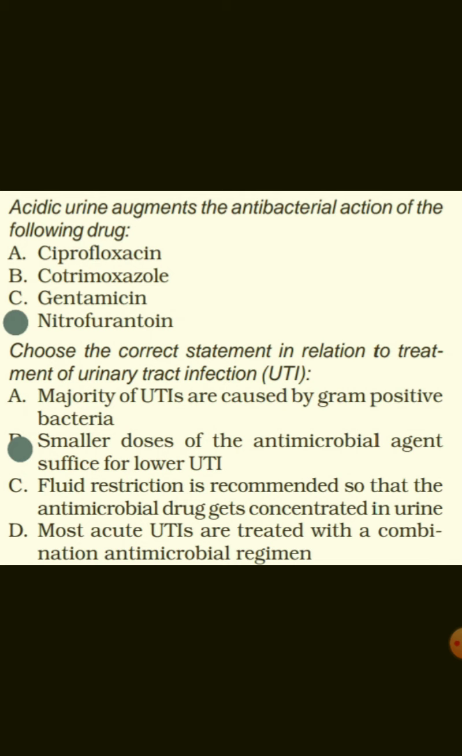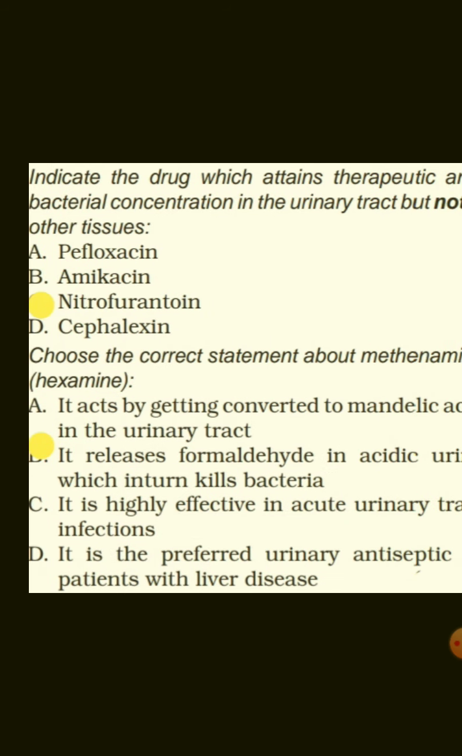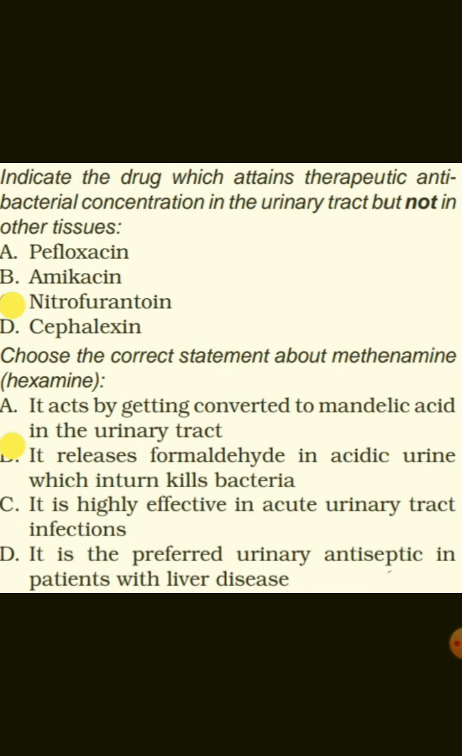Choose the correct statement in relation to the treatment of UTI, that is, a smaller dose of the antimicrobial agent suffices for the lower UTI. Indicate the drug which attains therapeutic antibacterial concentration in the UTI but not in other tissues, that is nitrofurantoin. Choose the correct statement about methenamine, that is hexamine, that it releases formaldehyde in acidic urine which in turn kills bacteria.